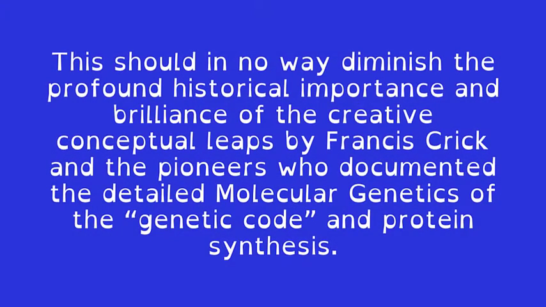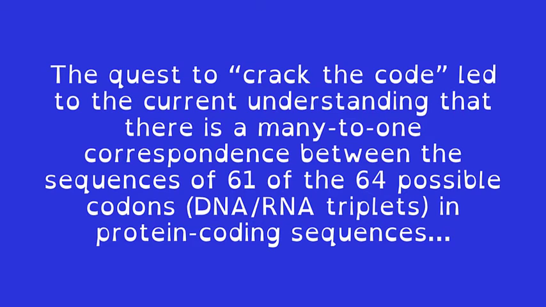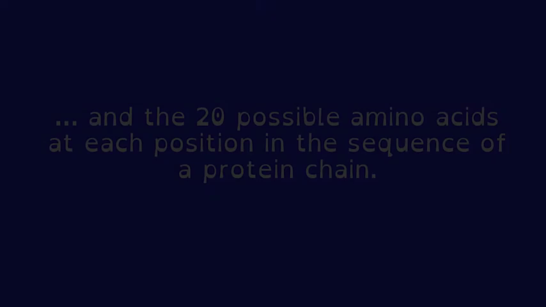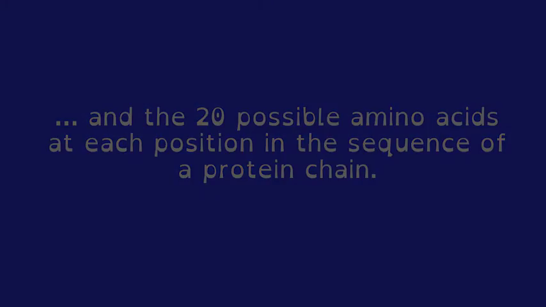This should in no way diminish the profound historical importance and brilliance of the creative conceptual leaps by Francis Crick and the pioneers who documented the detailed molecular genetics of the genetic code and protein synthesis. The quest to crack the code led to the current understanding that there is a many-to-one correspondence between the sequences of 61 of the 64 possible codons, DNA, RNA triplets, in protein coding sequences, and the 20 possible amino acids at each position in the sequence of a protein chain.